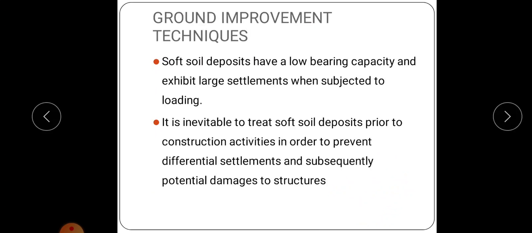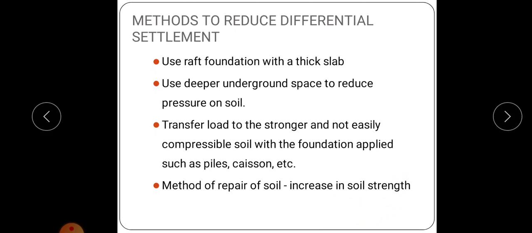Okay, so we have discussed different types of settlement, different stages of settlement like immediate settlement or elastic settlement, then primary consolidation settlement and secondary settlement. And also one kind of settlement is known as differential settlement. That is, the settlement is not uniform here, so it is very dangerous for the structure. So we have discussed the causes and methods to reduce differential settlement.